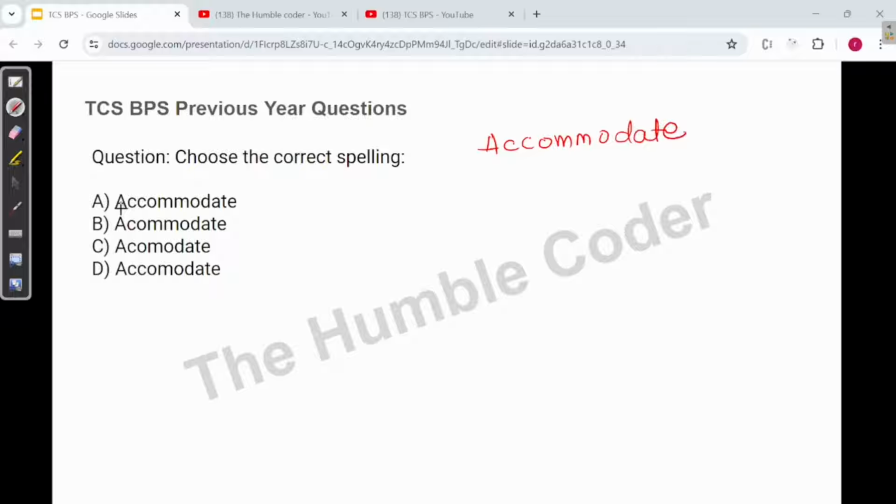So the first spelling is ACCOMMODATE. So you can see this is the one that is exactly matching. So the answer for this is answer A. And in the rest, let's see in B. In B we only have one C. Again in C also we have only one C. And in D we have 2 C's but we only have one M. So the correct answer for this is option A, which is accommodate with 2 C's and 2 M's.